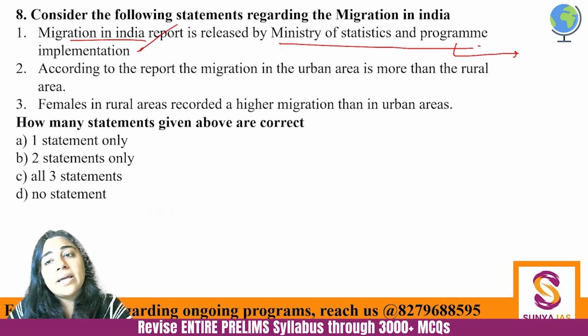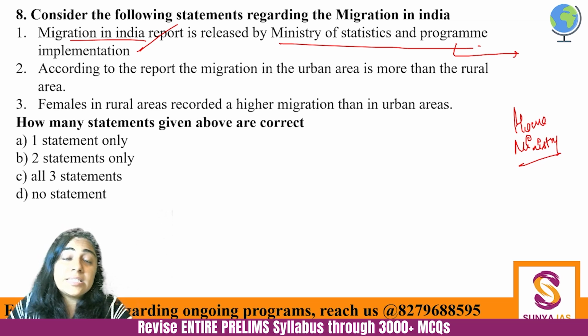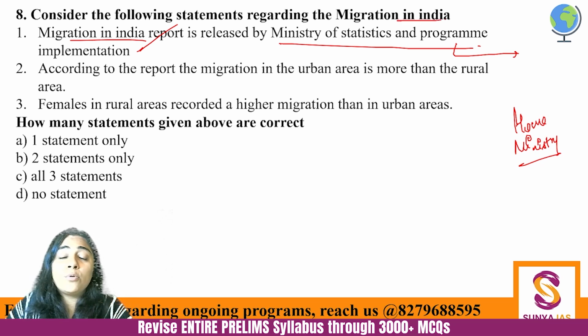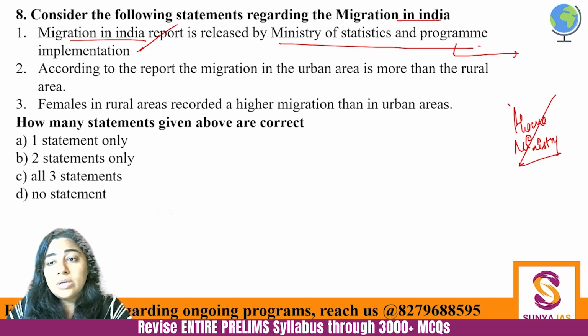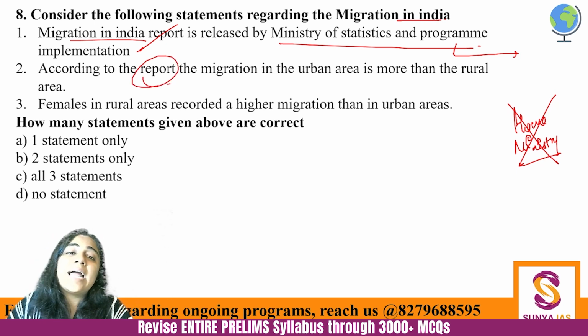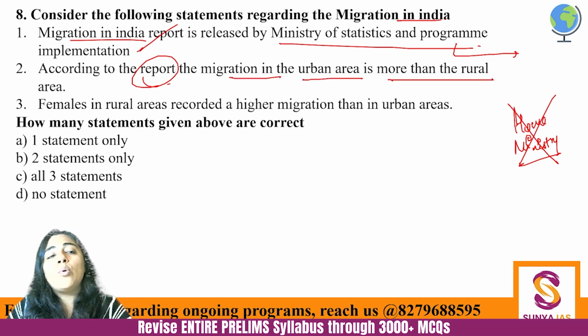Where can the confusion be? Instead of MoSPI, you might be given the option of the Home Ministry, right? And you might think that, oh, the census is done by the Home Ministry, so maybe this Migration in India report is also done by the Home Ministry. No, it is not done by the Home Ministry. It is done by the statistics ministry, the Ministry of Statistics and Program Implementation. And the report has rightly said that migration in urban areas is more than in rural areas.